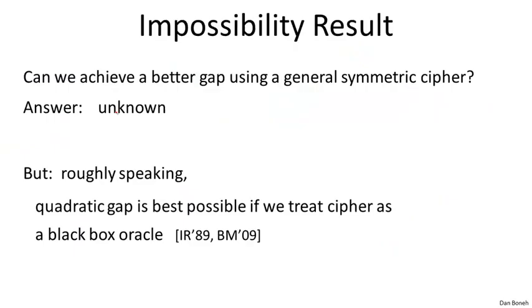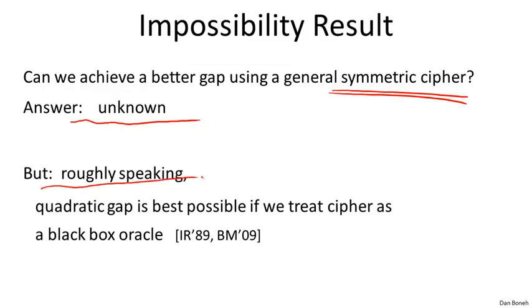So a natural question is, can we actually do better than a quadratic gap just using symmetric ciphers? In other words, just using tools that we developed in the first 4 weeks of the class. And the answer really is that this is unknown. We don't know whether a quadratic gap is the best that we can do. You might even try to think about this a bit. How would you use AES or SHA-256 to do key exchange that achieves better than a quadratic gap? But I can tell you that we believe that quadratic is the best we can do, and there are even some negative results along those lines.